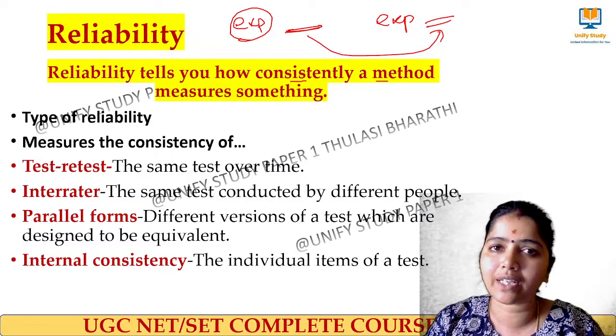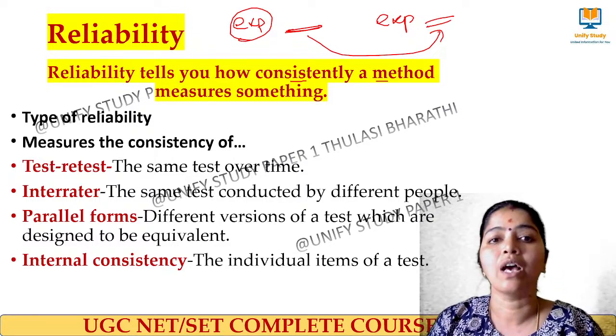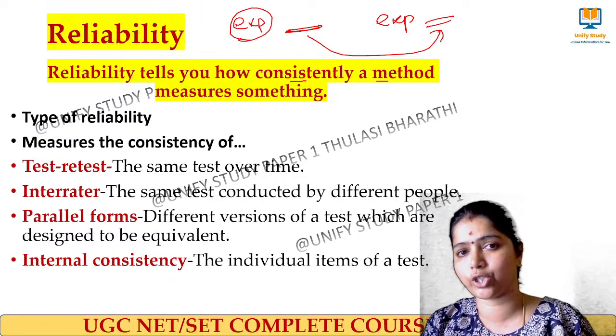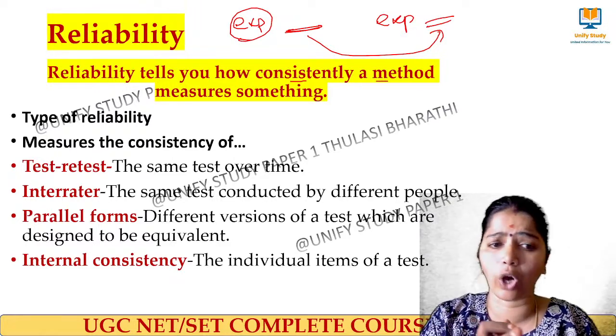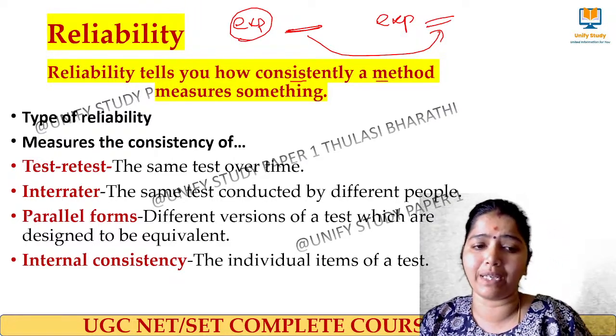Parallel form of reliability means what? For one particular test, I'll be using different versions of the test, where all the outputs of these versions should be equal. That we call parallel form of reliability.